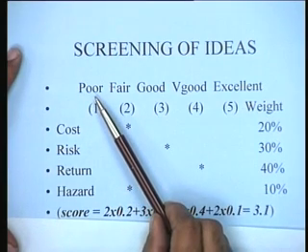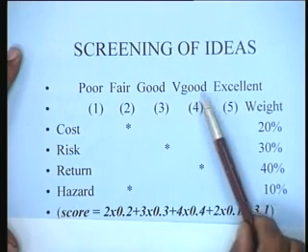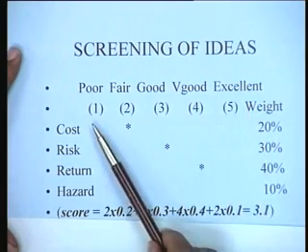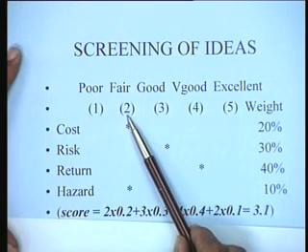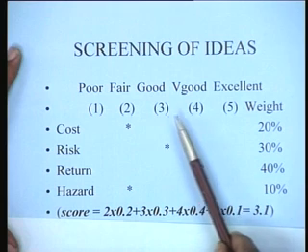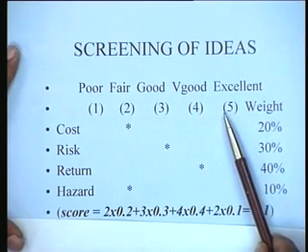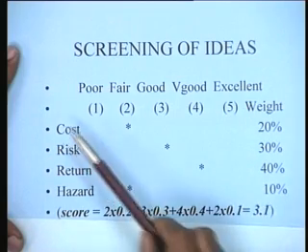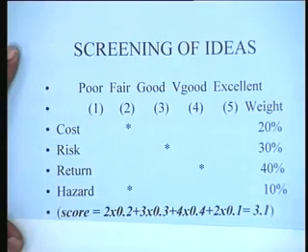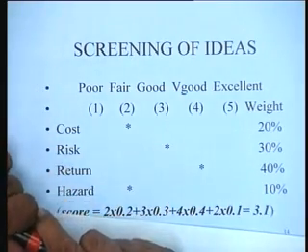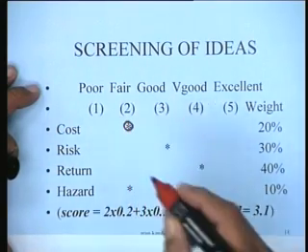You can probably tick each idea by saying whether it is poor or fair or good or very good or excellent. And maybe if you use a 5-point scale, poor could be given 1 mark, fair 2 marks, good 3 marks, very good 4 marks, and excellent 5 marks. So for instance, this particular idea that we are evaluating on the cost front is fair, right. So we put fair there.